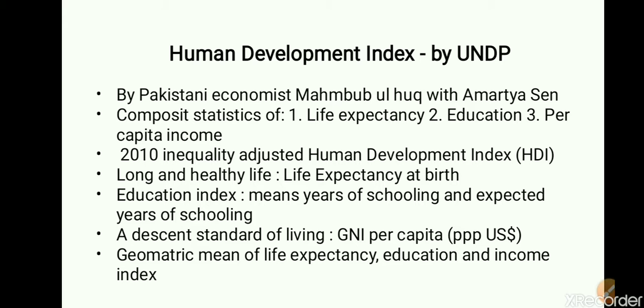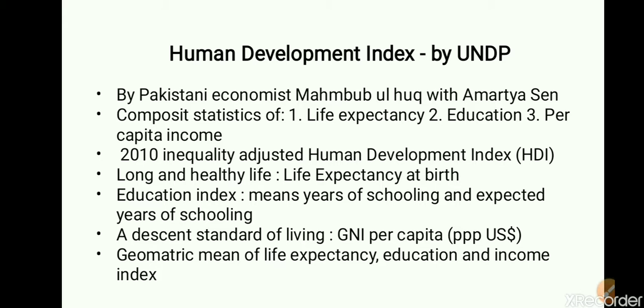In 2010, inequality adjusted HDI was given, which was known as IHDI, and it again focused on three standards. The first is the decent standard of living, that is the gross national income per capita, or we can say purchasing power parity in terms of US dollars.